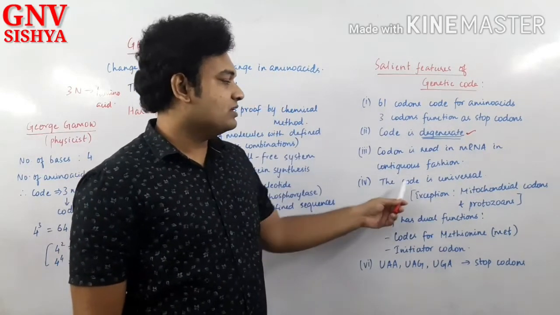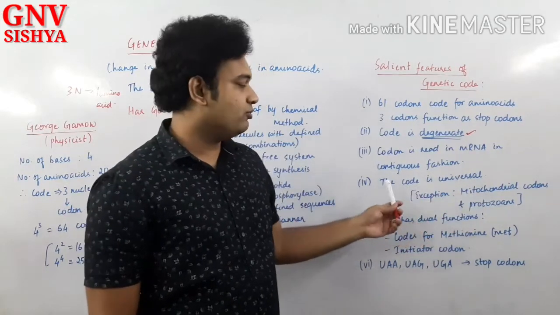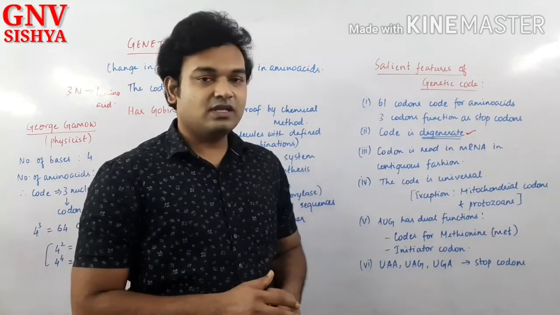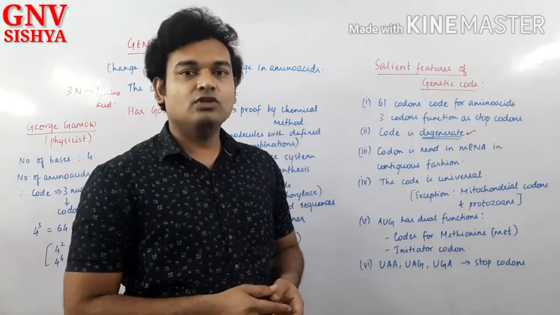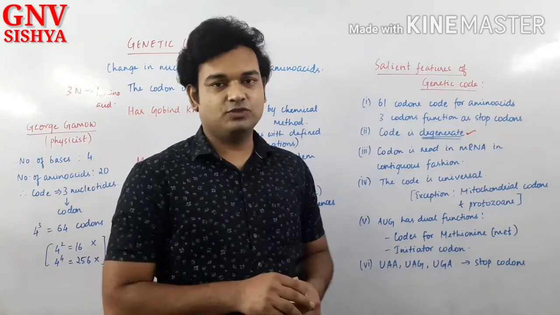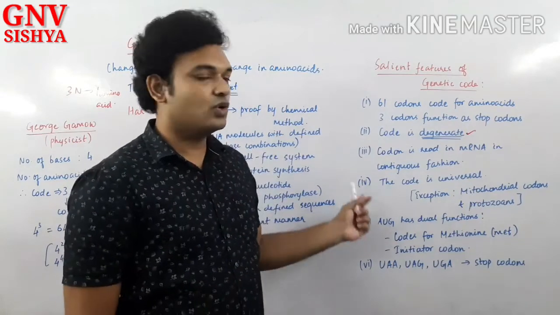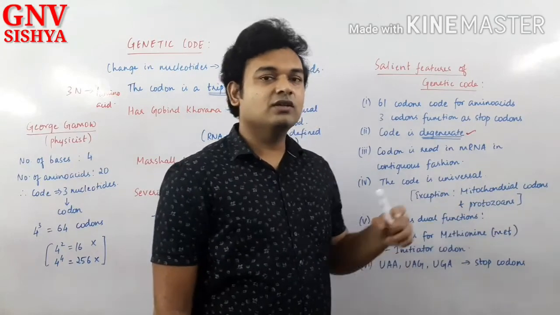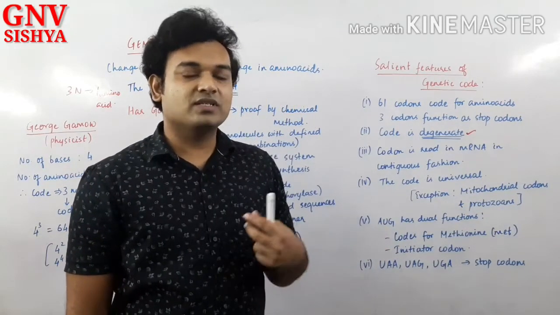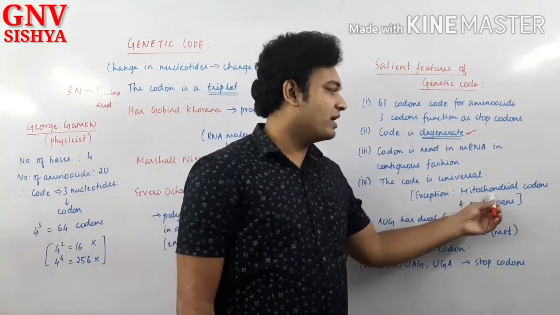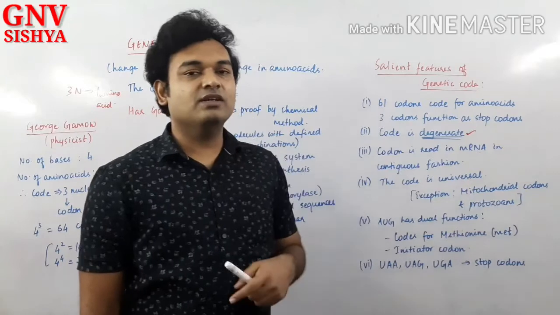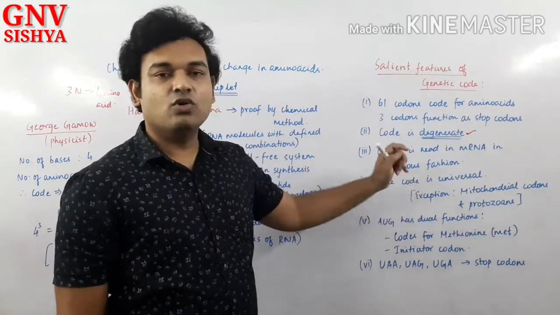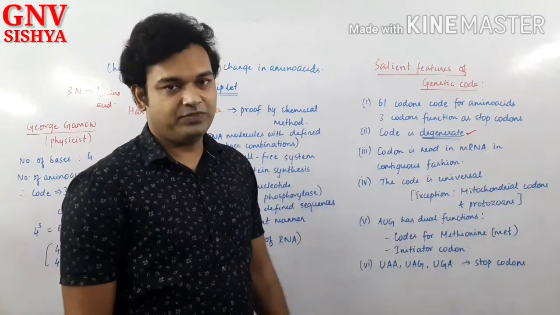The code is universal. Very important point. The fourth point gives us that the code is universal. What is the meaning of that? It says that for every organism, the codon represents the same amino acids. So for all living organisms, the meaning of the codons would be the same. But there are some exceptions. For protozoans, certain codons might change and represent some other amino acids, and in the same way mitochondrial codons might represent some other amino acids. So except for mitochondrial codons and protozoans, the code is universal for all organisms. It is the same. Do you understand?